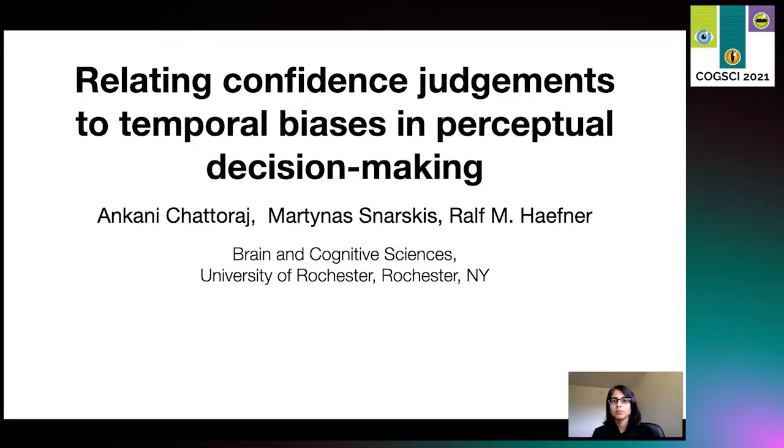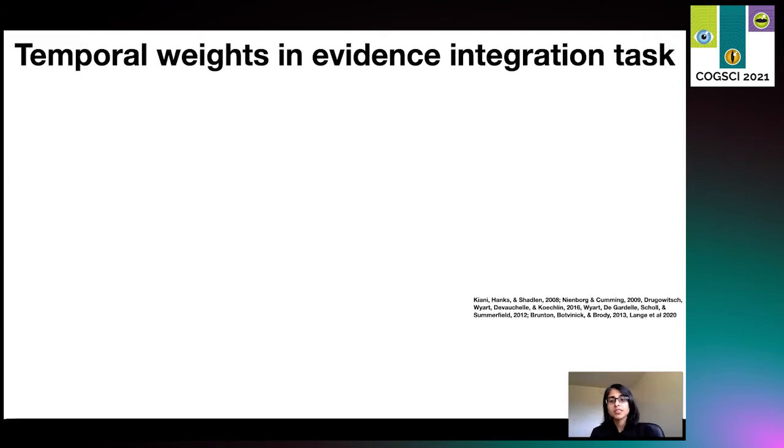Hello everyone, today I'll be presenting our work on relating confidence judgments to temporal biases in perceptual decision making. Humans make decisions by integrating information over time. Researchers often study the mechanisms of decision making via evidence integration tasks.